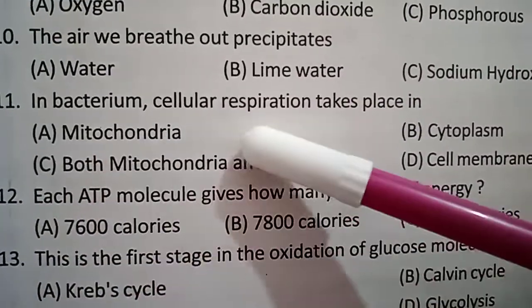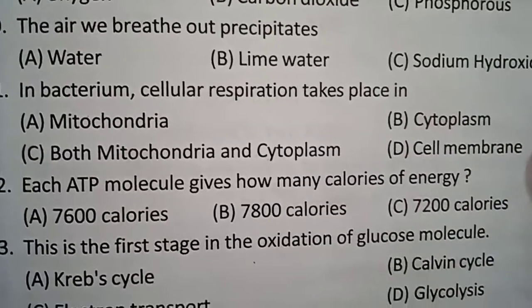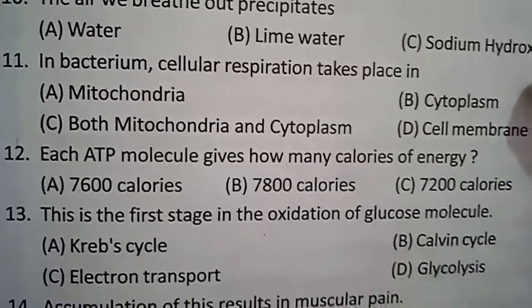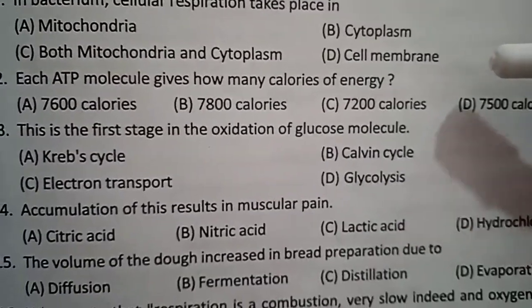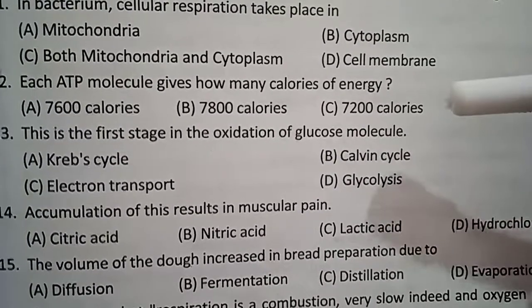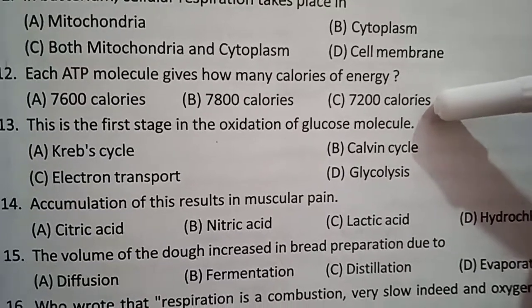In bacterium, cellular respiration takes place in, where does cellular respiration take place? In cytoplasm. Each ATP molecule gives how many calories of energy? See here the options. How many calories of energy? 7,200 calories of energy.